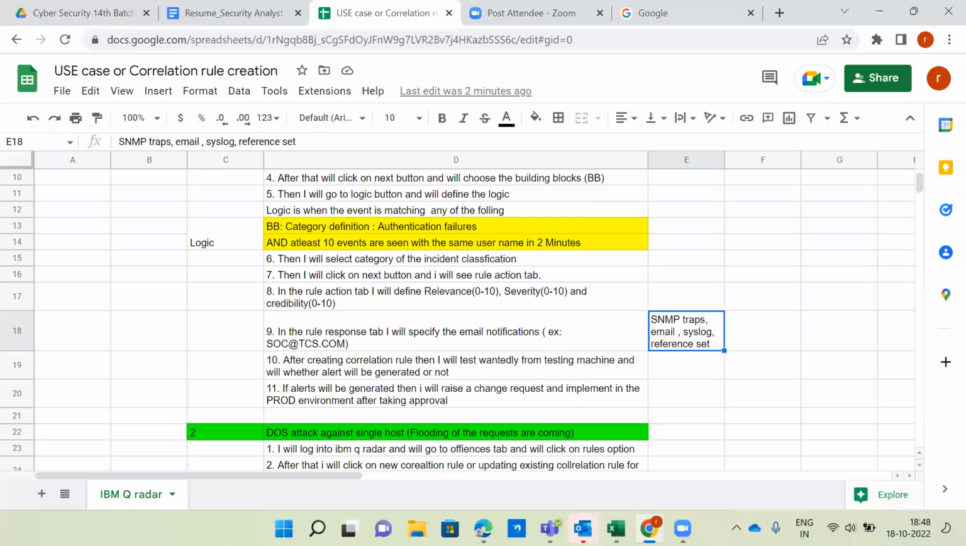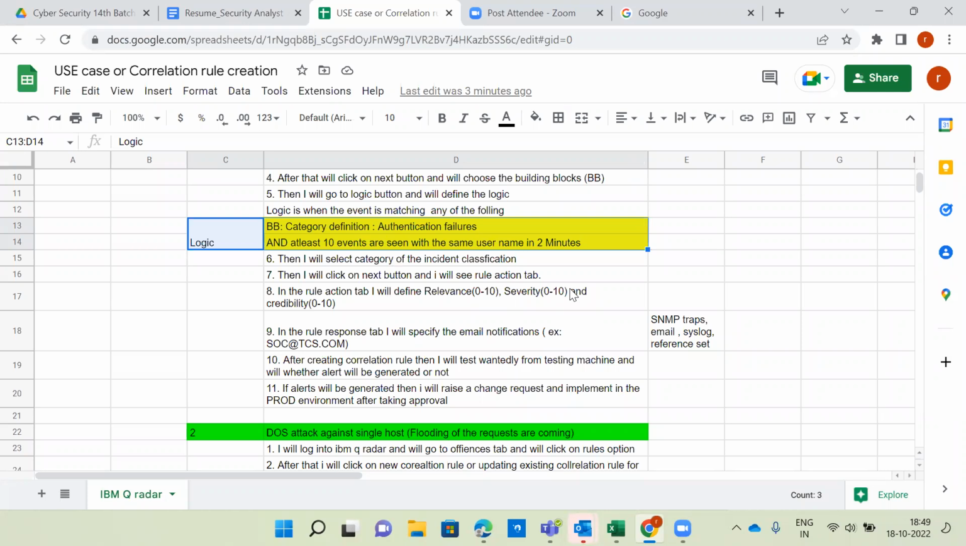I will go to one of the testing machines and intentionally generate authentication login failures. I will enter wrong passwords. Now I will go and see whether the logic I have defined is working correctly or not. If it is working correctly, what do we have to do later? We have to confirm the rule. We have to raise a change request and implement it in the prod environment. What is prod here? The production environment of the SIEM tool. All these things we do in the testing environment. Once the test is completed, we implement it in the production environment.